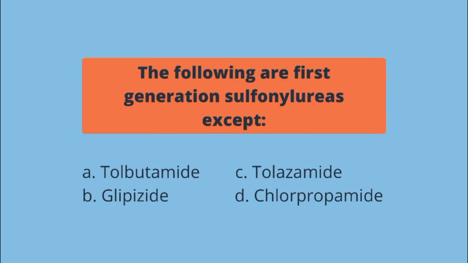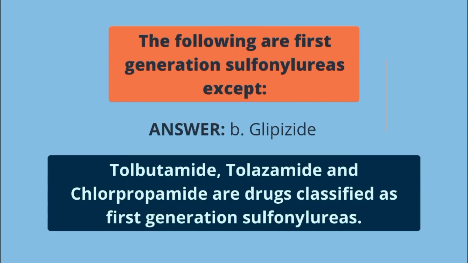The following are first-generation sulfonylureas except: A. Tolbutamide, B. Glipizide, C. Talazamide, D. Chlorpropamide. The answer is letter B. Tolbutamide, talazamide, and chlorpropamide are drugs classified as first-generation sulfonylureas.